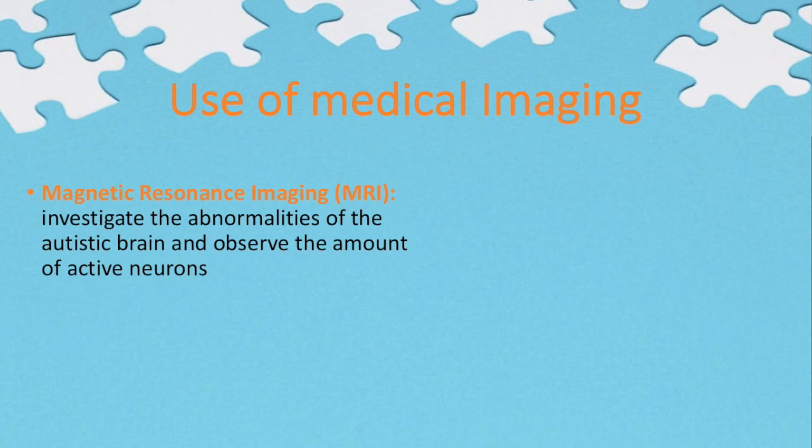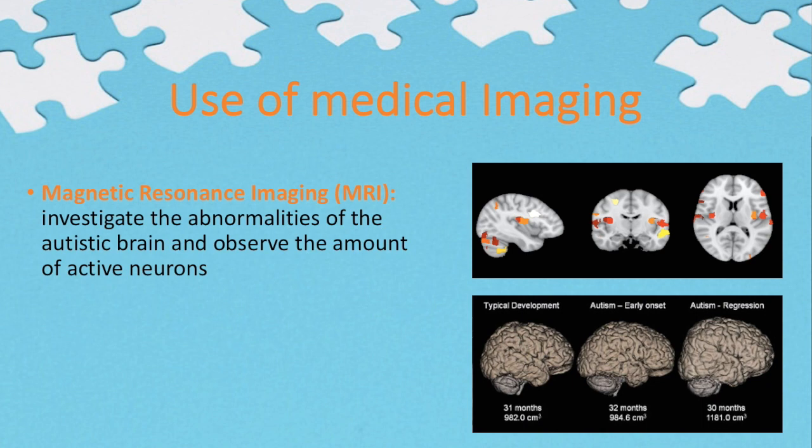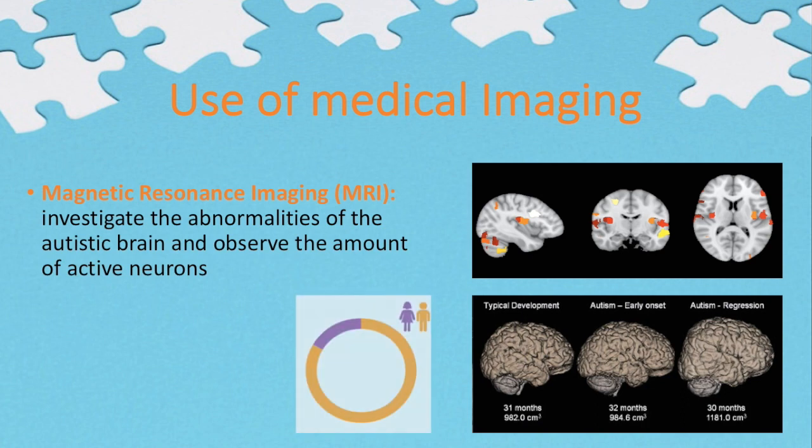As for the diagnosis of ASD, magnetic resonance imaging, or MRI, is a preferable method, as it allows us to investigate the abnormalities of the autistic brain and observe the amount of active neurons. For example, MRI revealed that most people with ASD have a larger brain volume, especially in the dorsolateral frontal cortex. This method also revealed that males are 5 times more likely to be autistic than females.